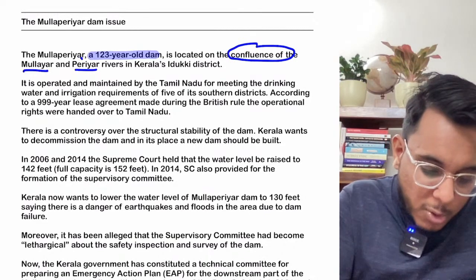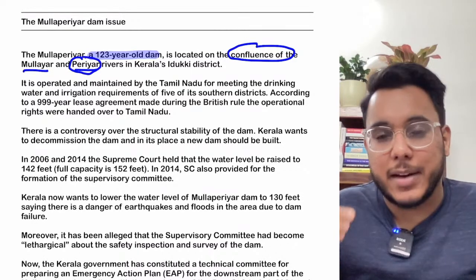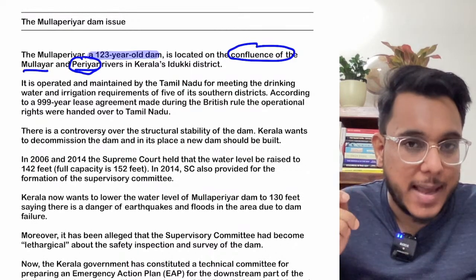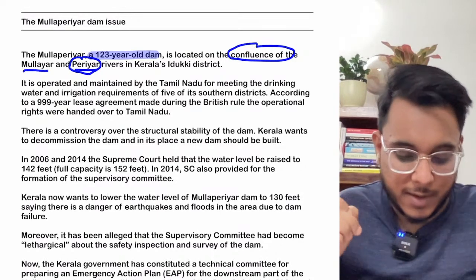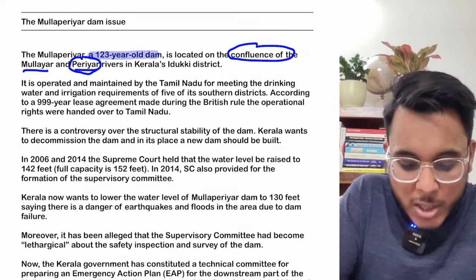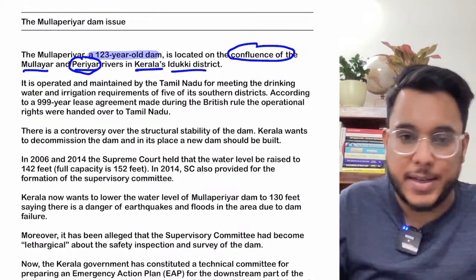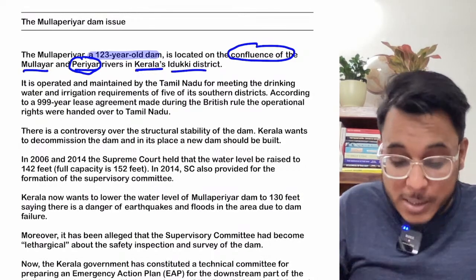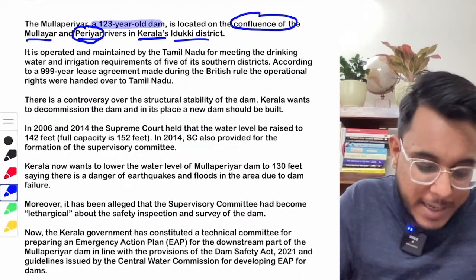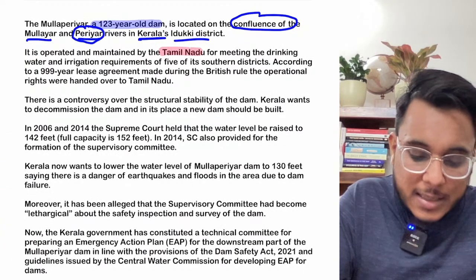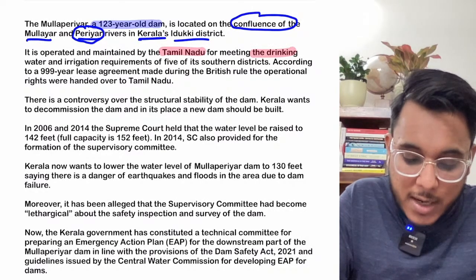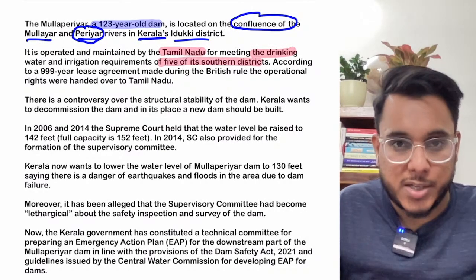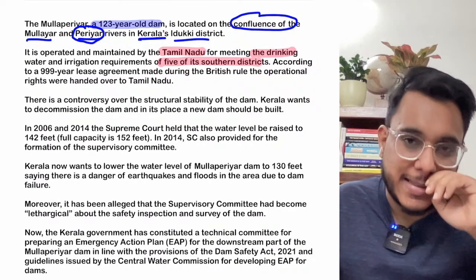Now first of all, when we talk about the Periyar River, guys, this river is called the lifeline of Kerala, and it is the longest river of Kerala, the Periyar river. Now this dam is actually located in Kerala's Idukki district, but this particular dam is operated as well as maintained by Tamil Nadu for meeting the drinking water and irrigation needs of 5 of its southern districts.